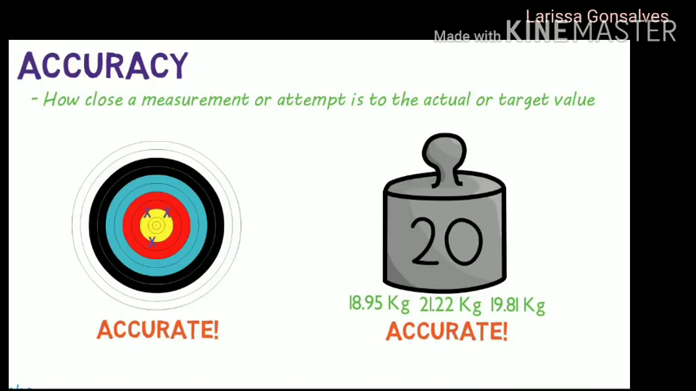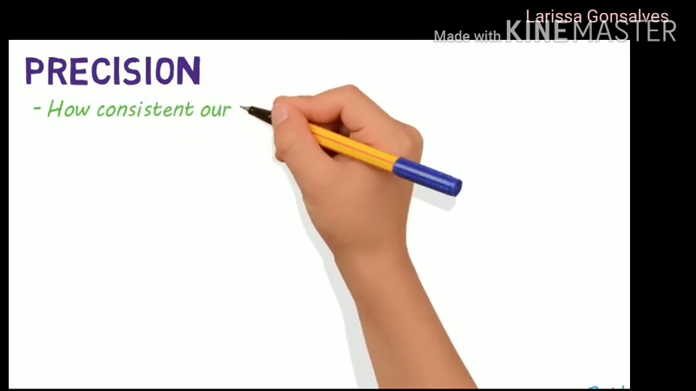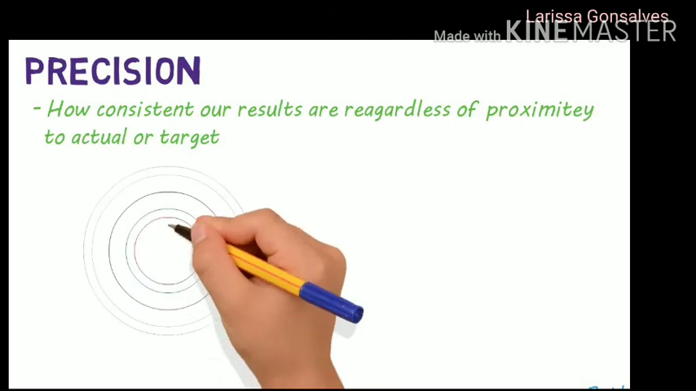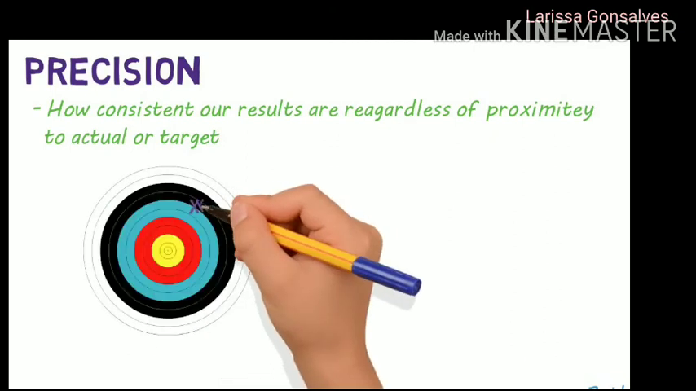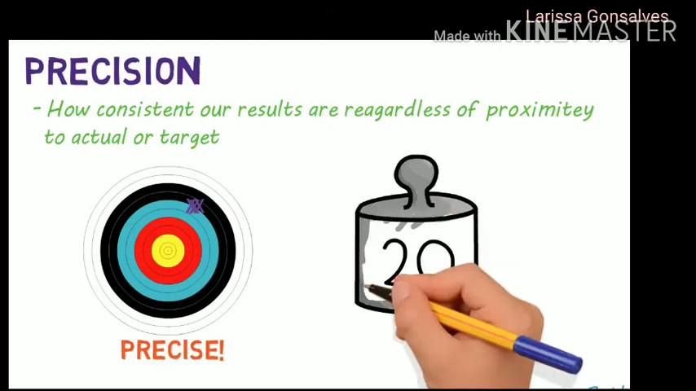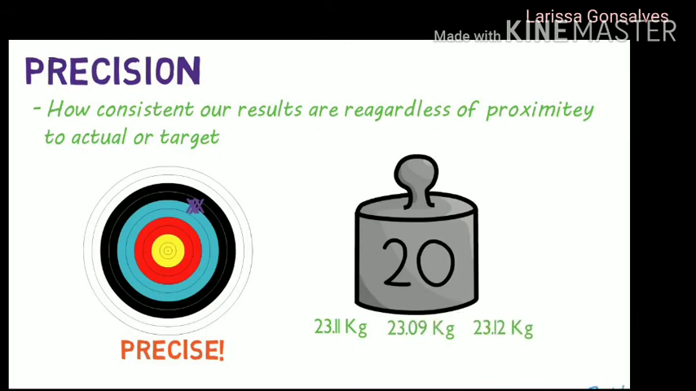Now let's jump to precision and then we'll bring it back together. Precision refers to how consistent our results are regardless of how close to the true value they are. Using our target example, if we hit this area of the target on every shot, then we are precise. Using the scale and 20 kilogram dumbbell example, getting measurements of 23.11, 23.09, and 23.12 for the 3 trials would tell us our scale is precise, just not accurate. It's consistently inconsistent.